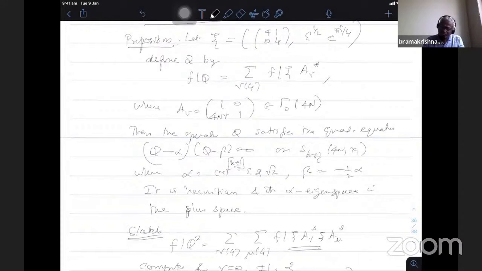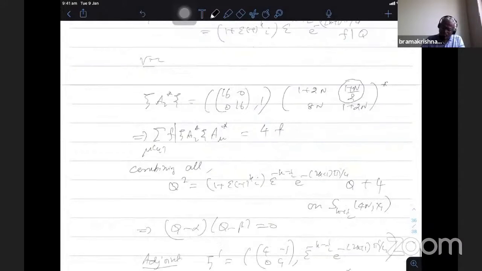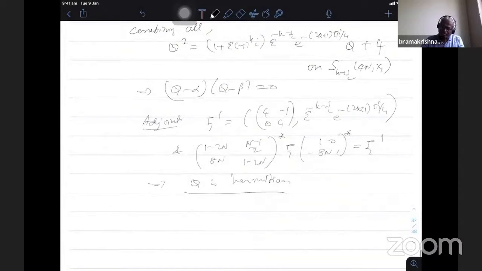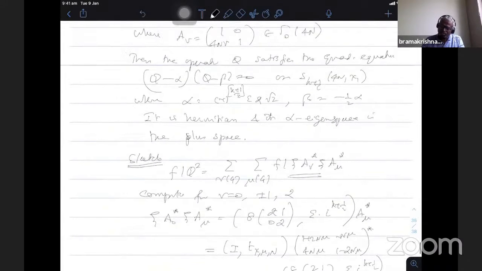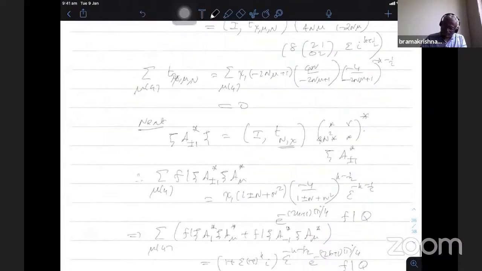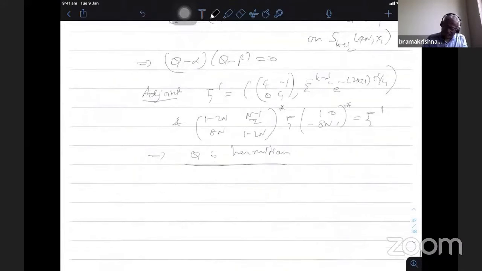So we have proved the Hermitian property using the adjoint of the matrix we have computed, and the last computation tells you that one can check that it is a Hermitian operator. It satisfies the quadratic equation, that is proved. It remains to show that the α eigenspace is the plus space. So prove that the α eigenspace is the plus space.